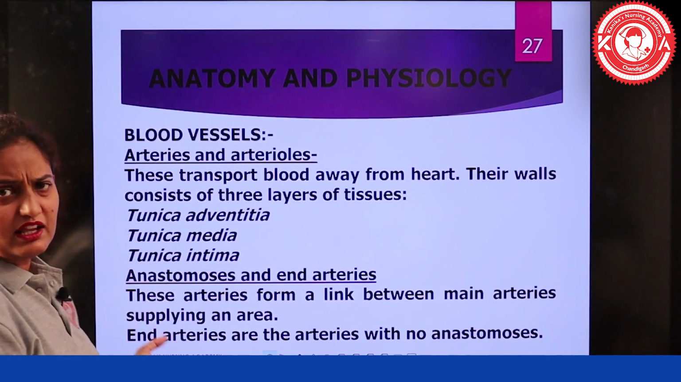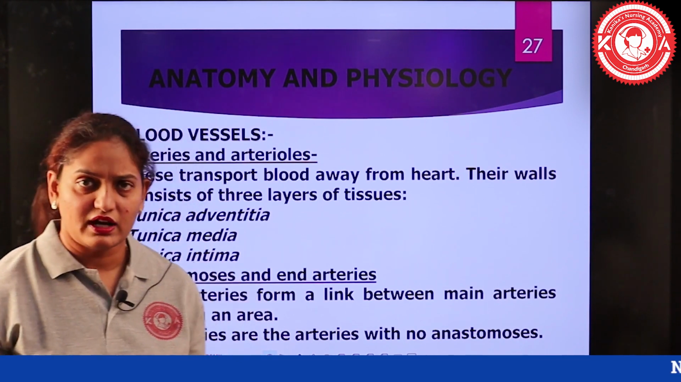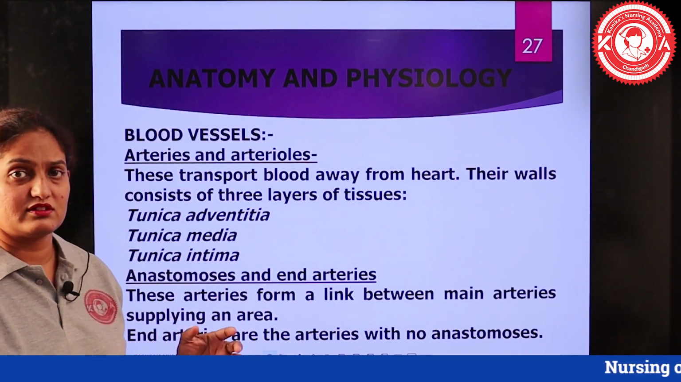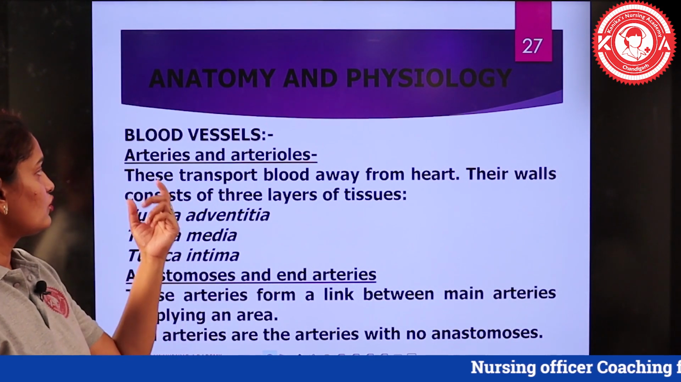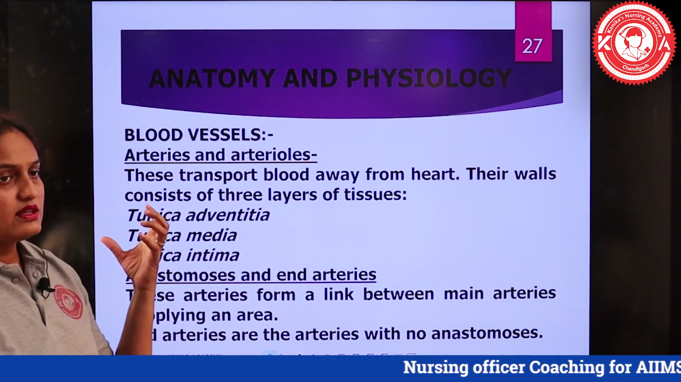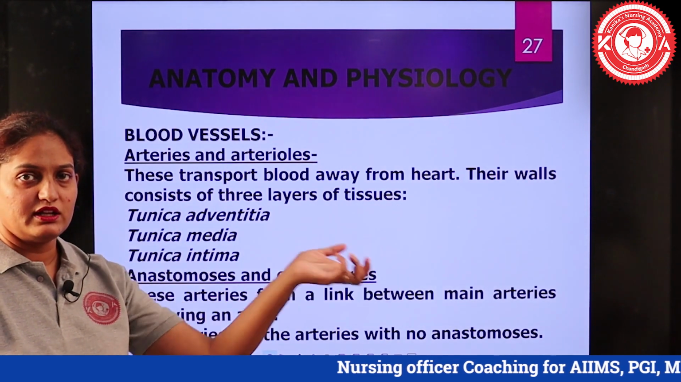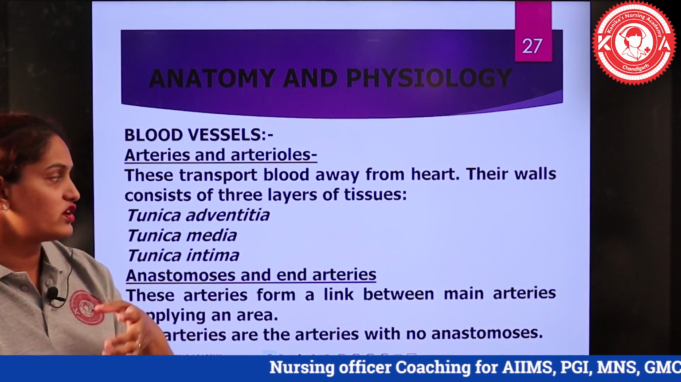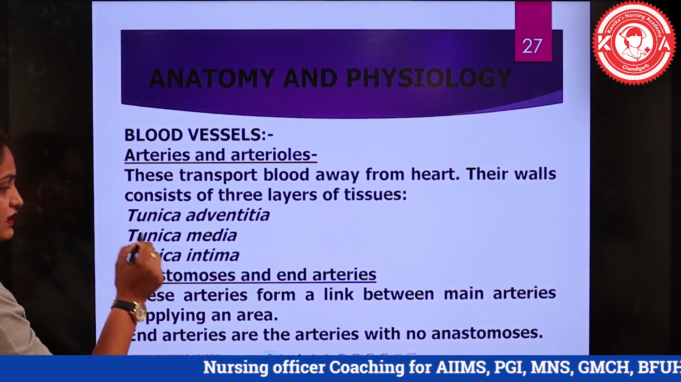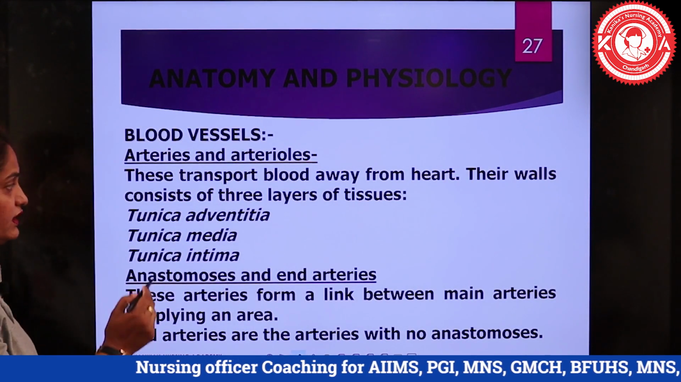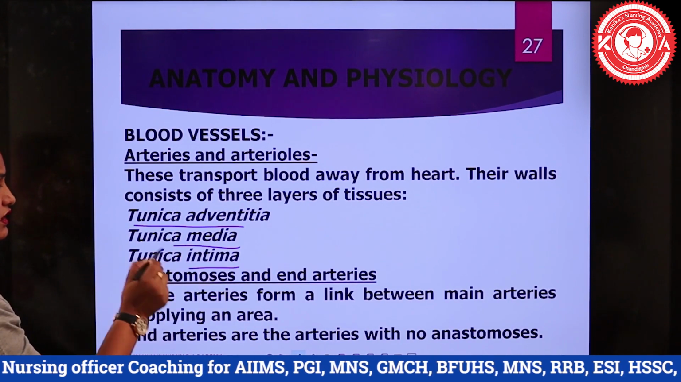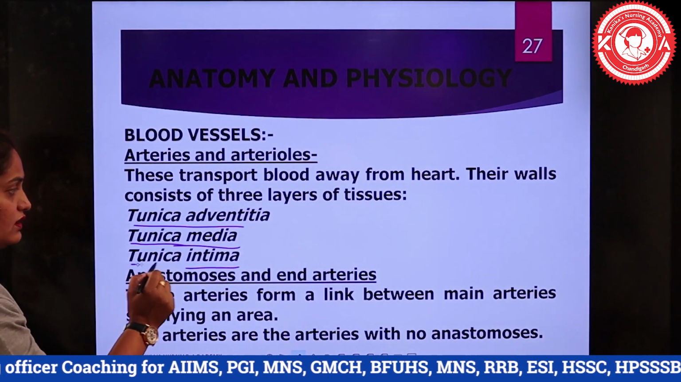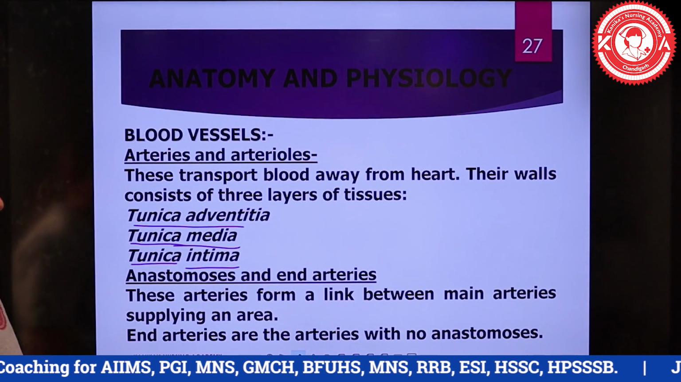So this is in brief about the blood vessels, because we are discussing the cardiovascular system, the heart and the blood vessels. There are arteries and arterioles. The arteries take the blood away from the heart, and the veins take the blood towards the heart. There are 3 layers of tissues of the blood vessels: tunica adventitia, tunica media and tunica intima.